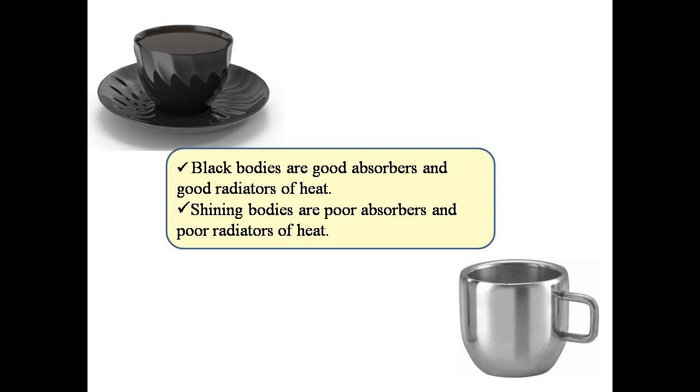Do you know black bodies are good absorbers and good radiators of heat? Means they absorb heat faster as well as radiate heat faster, while shining bodies are poor absorbers and poor radiators of heat.